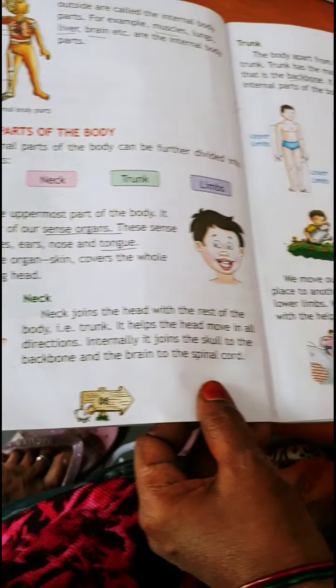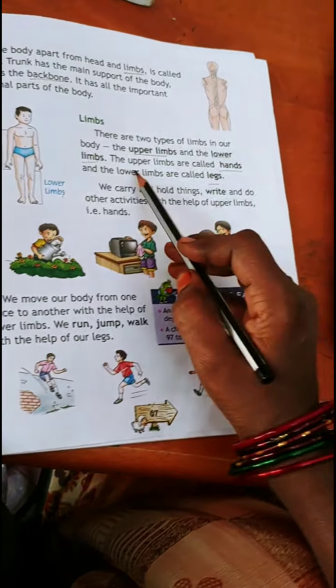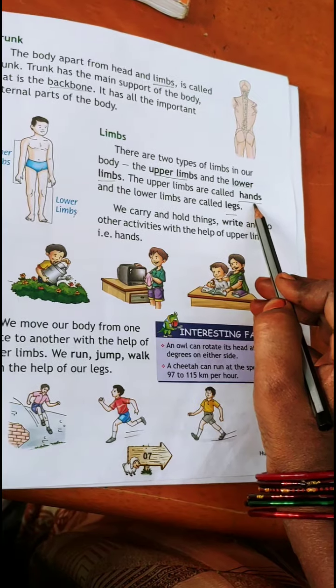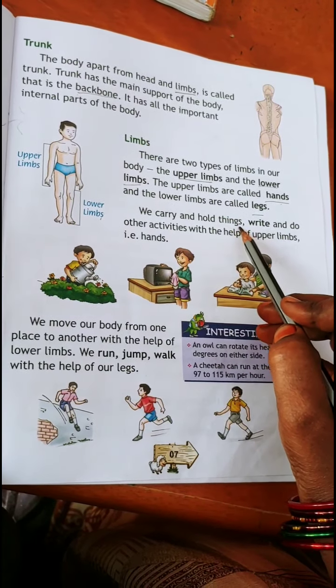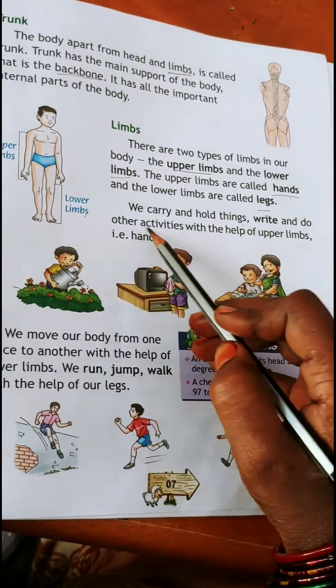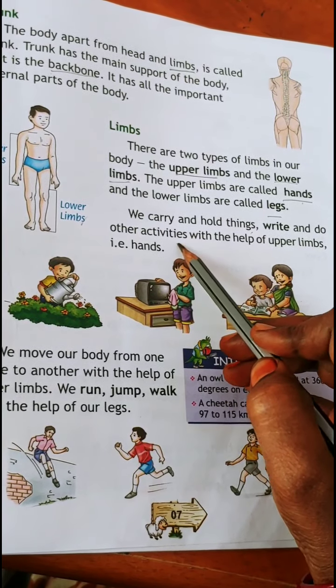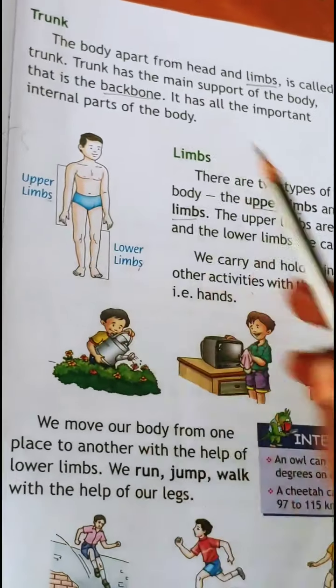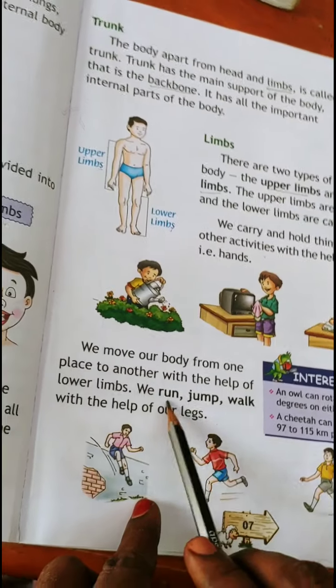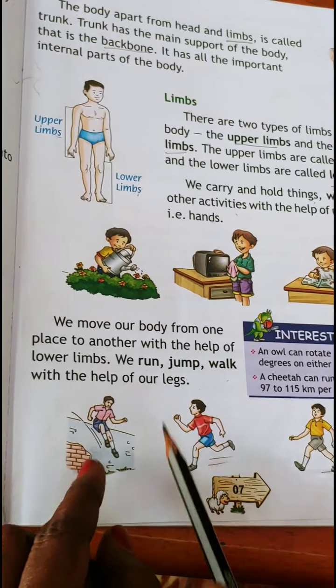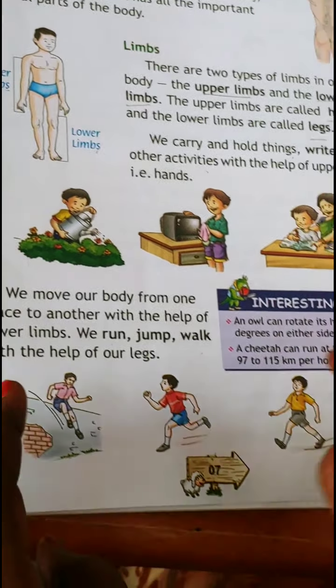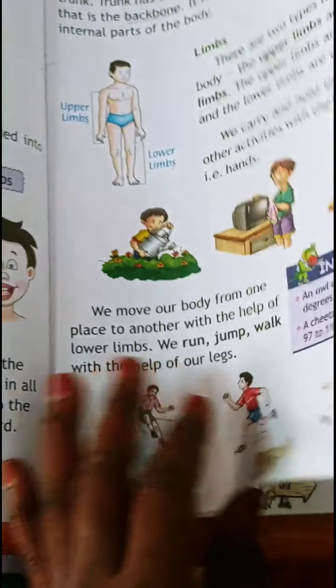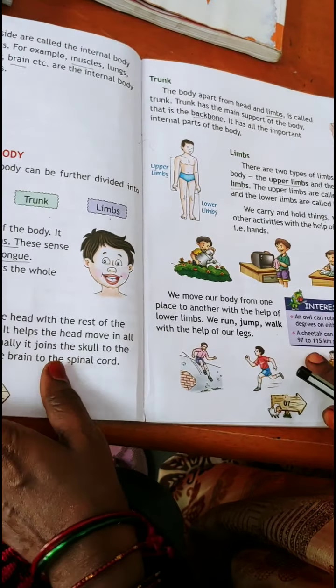See the activities. Lower limbs, we are called as hands. We hold the things, write and do other activities. These are the activities done by the upper limbs. And lower limbs, we run, jump, walk with our legs. Legs are therefore called as lower limbs. These are the external body parts.